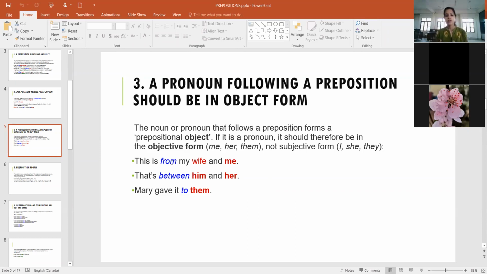This is from my wife and me. That's between him and her. Mary gave it to them, right? So these are a few examples. Then we have the forms. They do not have a particular form.